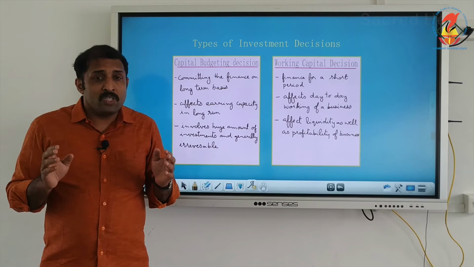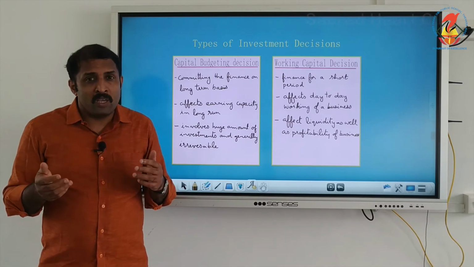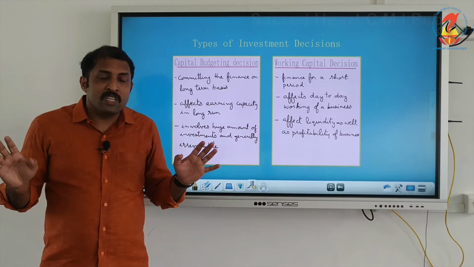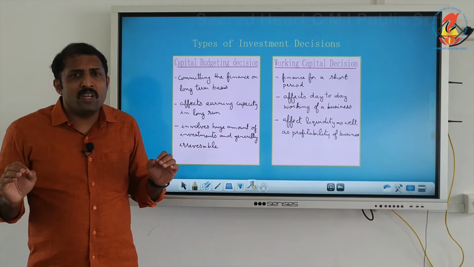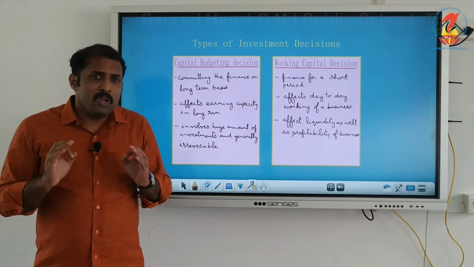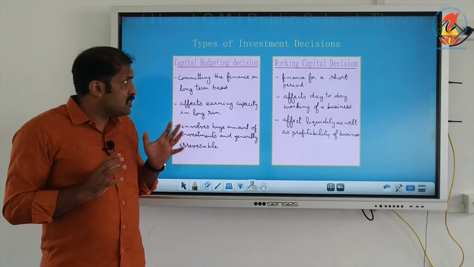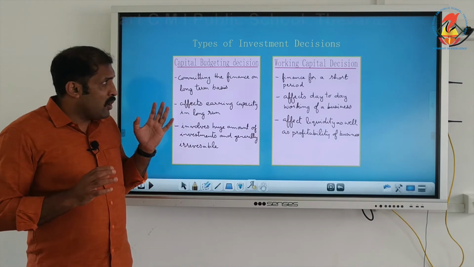If it is to be reversed, you may have to spend more money. So, we have to take great care when we are going for capital budgeting decision. It is committing finance for a longer time period.